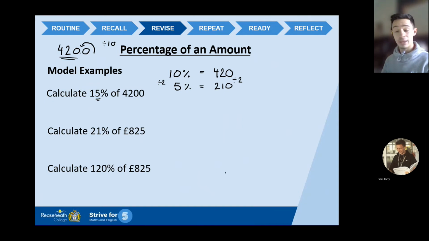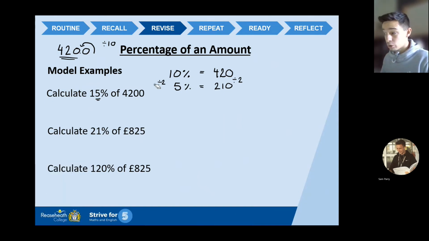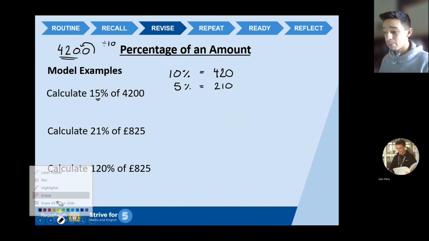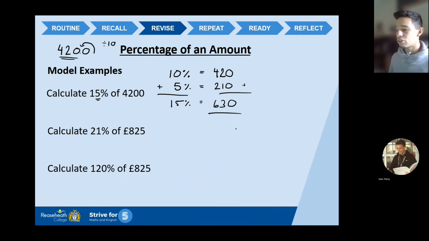210. Okay, so now I have a 10% chunk and a 5% chunk. What I can do now is add them together to give me my 15%. So I put a little add symbol in just to show what we're doing. So 15%: 0 add 0 is 0, 2 add 1 is 3, 4 add 2 is 630. There we go. 630 is 15% of 4,200. Happy days. Okay, give myself a tick. I'm quite confident in giving myself a tick.